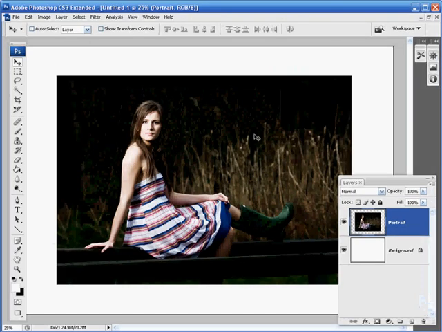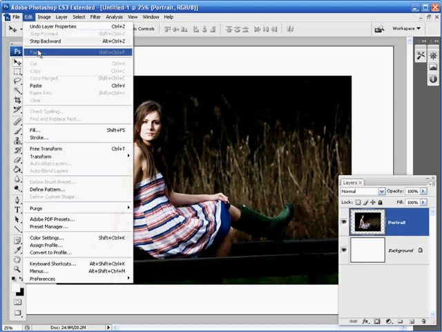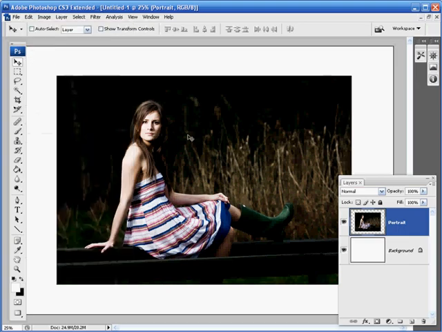To set off the simple but effective drop shadow layer style that we'll be adding shortly, I'm first going to add a stroke inside the portrait, and this will help set off the drop shadow effect. Now, to add a stroke, you might think that I'm going to go up to Edit and then down and click on Stroke, but I'm not going to do that because there's a stroke layer style that we can use instead. And let's not forget that it's always a good idea to use a layer style if we get the opportunity, because they're non-destructive, and that means that we can come back to it later and make further adjustments or changes should we need to.